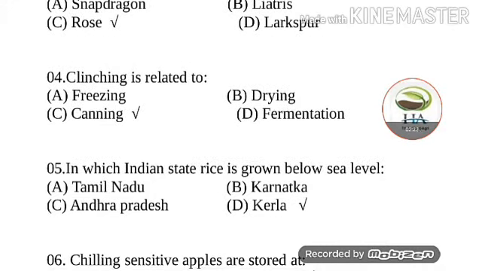Next question: clinching is related to? Options are freezing, drying, canning and fermentation. The answer of this question is canning. Clinching means interlock between two seams, which is related to canning.